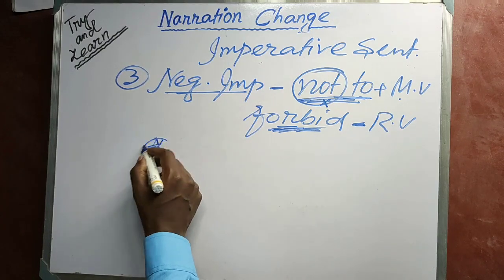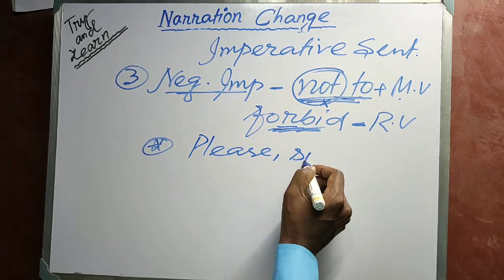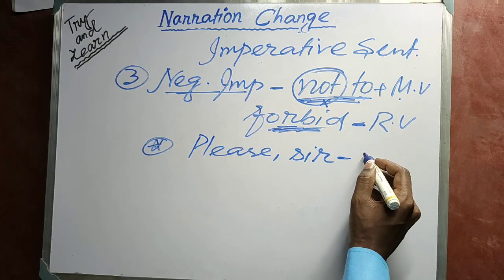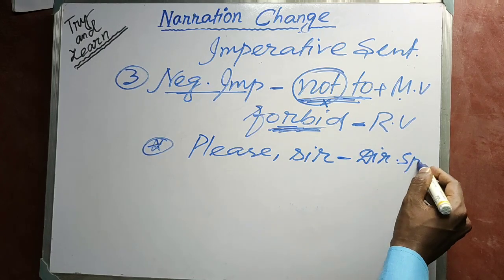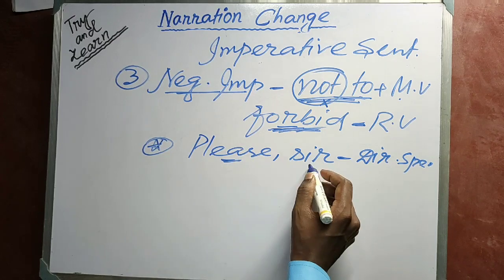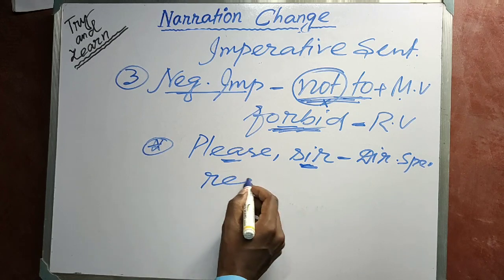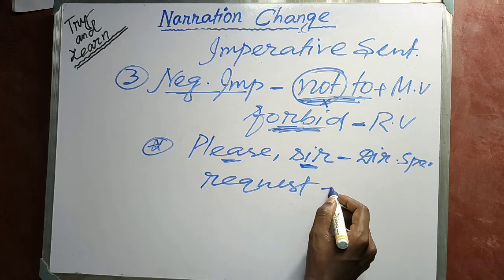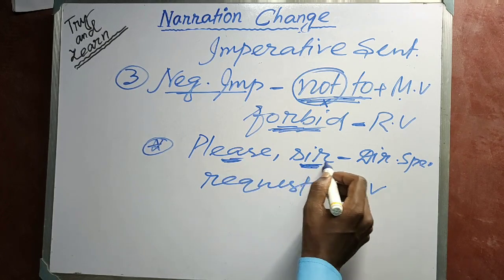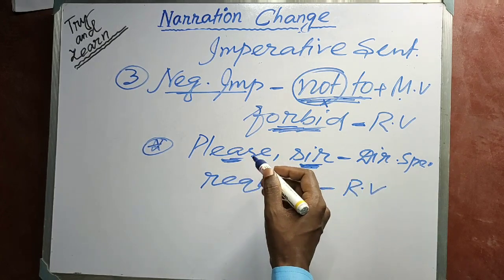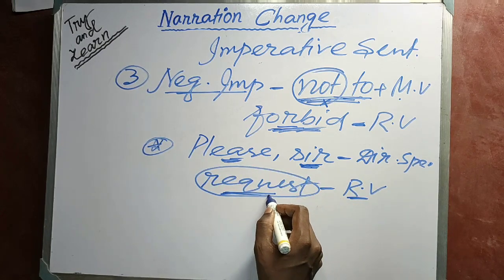Next, remember one thing. Expressions like "please" and "sir" are left out in indirect speech. When these expressions are there in the direct speech, they are replaced by the reporting verb "request".